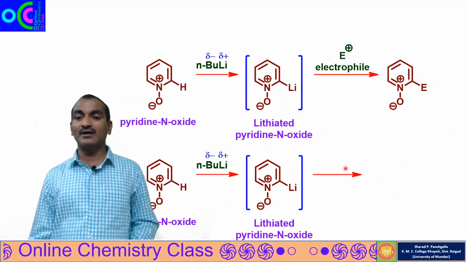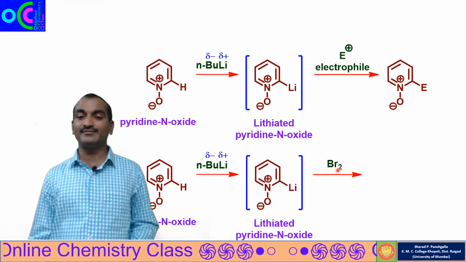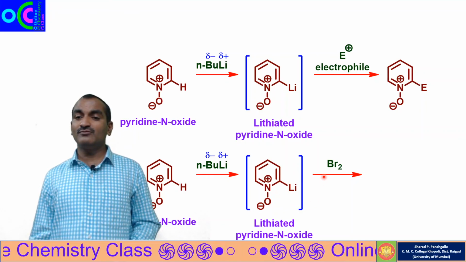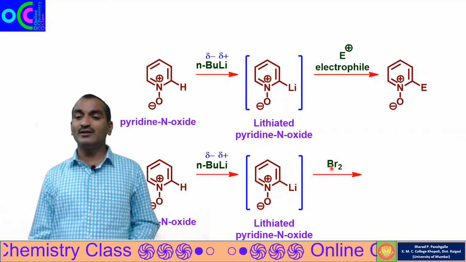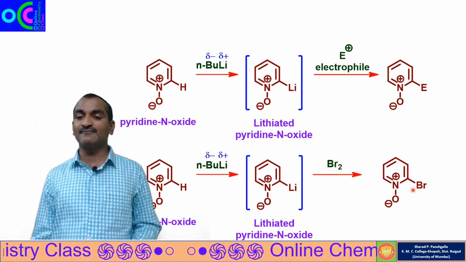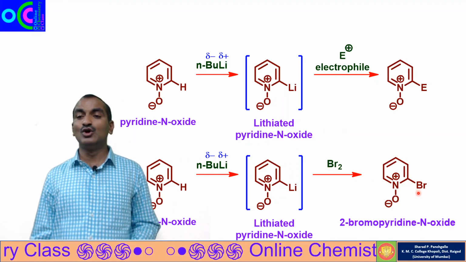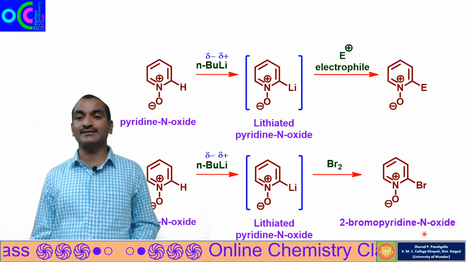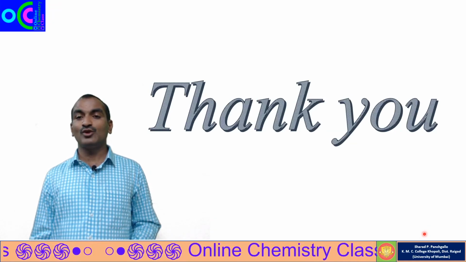Similarly, instead of carbon dioxide, if I take bromine, this electron rich carbon will attack the electrophile Br plus and we will get such a compound. This is nothing but 2-bromopyridine N oxide. Thank you for watching.